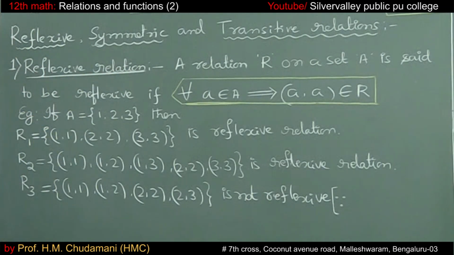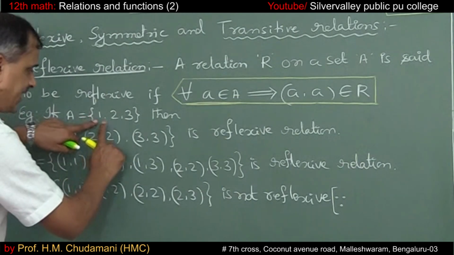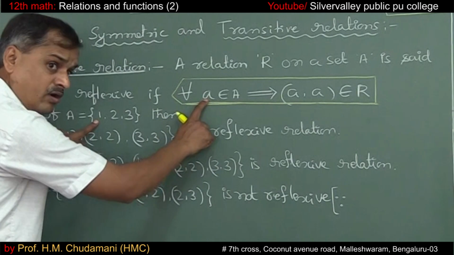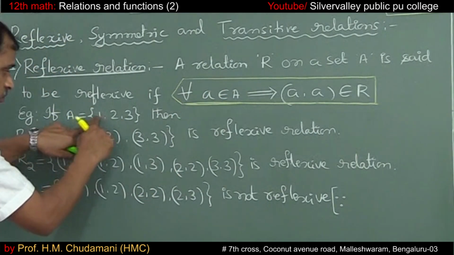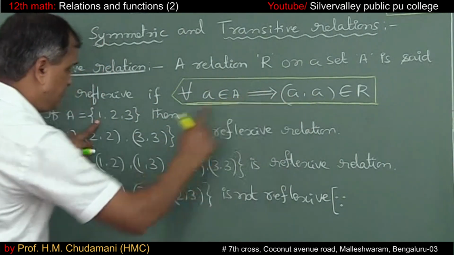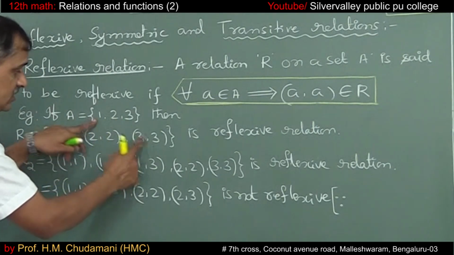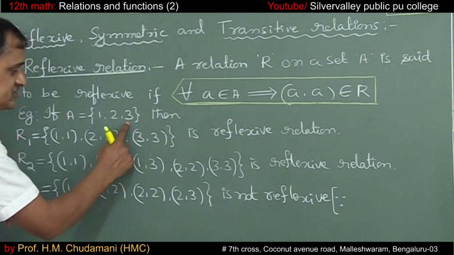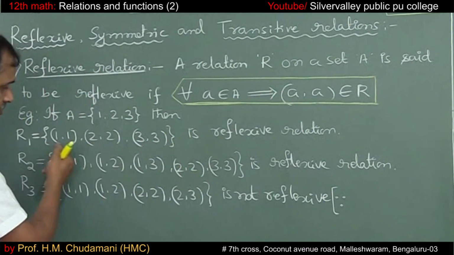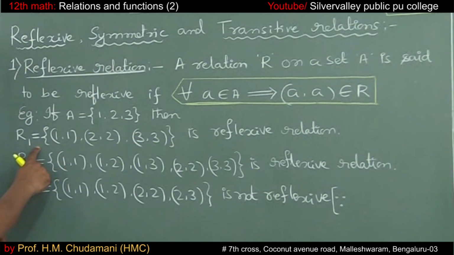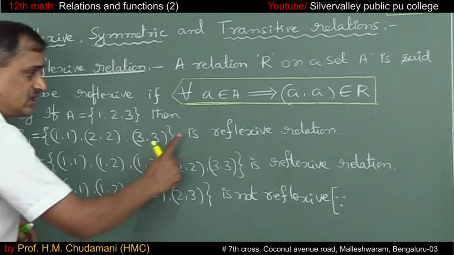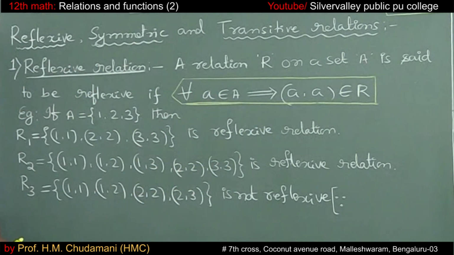Let me take a few examples. If the set A equals {1, 2, 3}, then the relation R1 has 3 elements. For all the elements of the set A, A comma A means 1, 1. If I take 2, 2 and 3, 3, for all the elements of the set, A comma A belongs to the relation. That means R1 = {(1, 1), (2, 2), (3, 3)} is a reflexive relation.